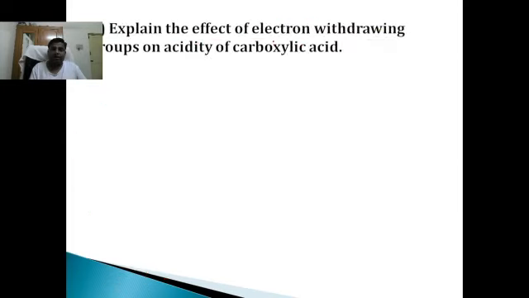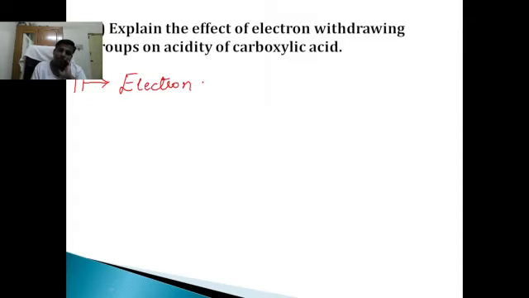Explain the effect of electron withdrawing group on the acidity of carboxylic acids. Very simple. Look at the answer.